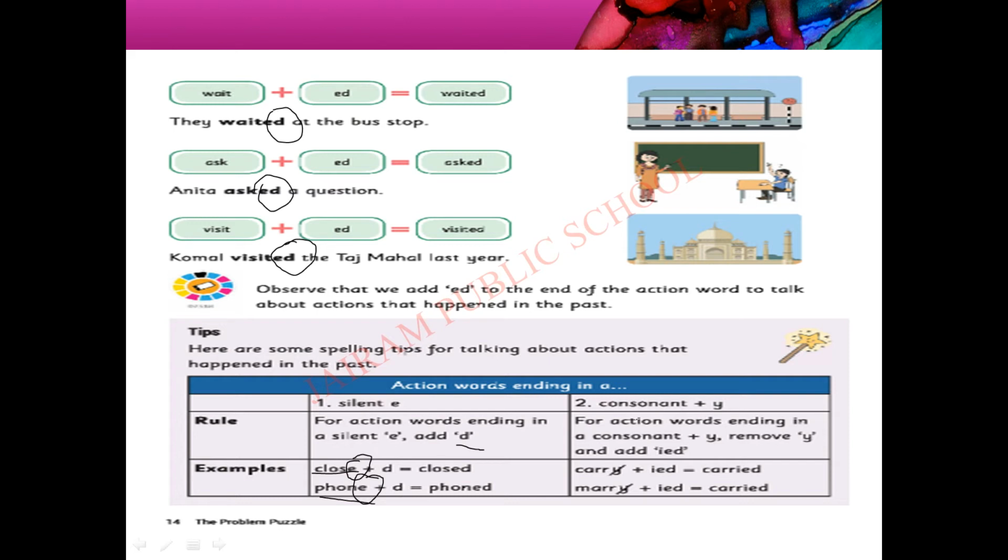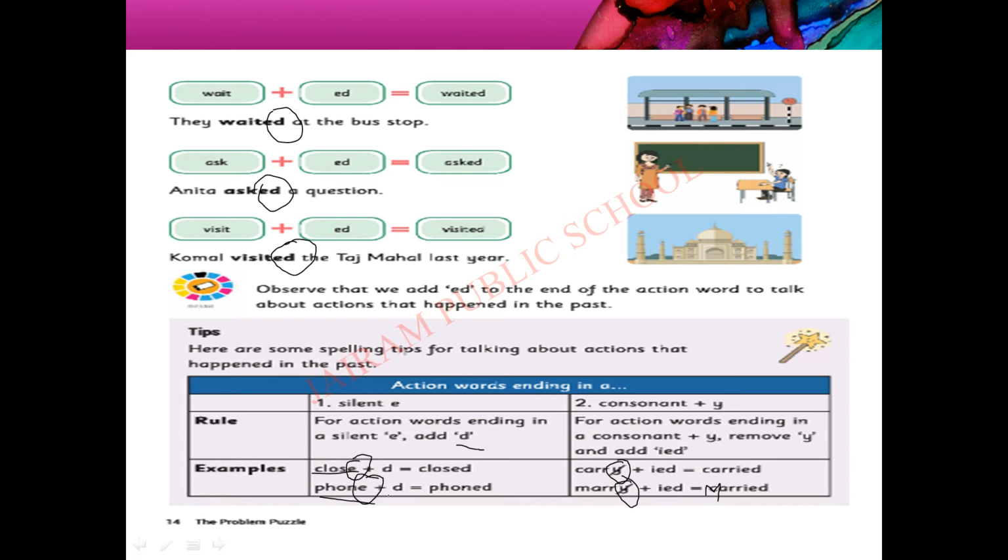Okay, the second rule. If the action word ends with y, what should we do? We have to remove y and add ied. Usually we add only ed to the action word to tell that the action has been completed in the past. But here, if the action word ends with y, we have to add ied. Carry plus ied, carried. Marry plus ied, married. Like that we have to write the action word in past.